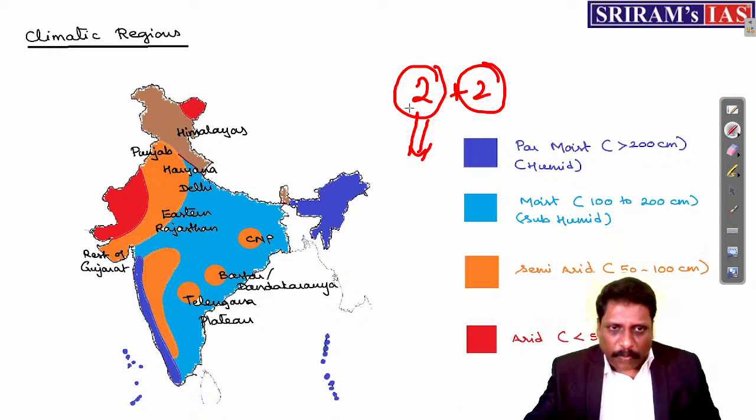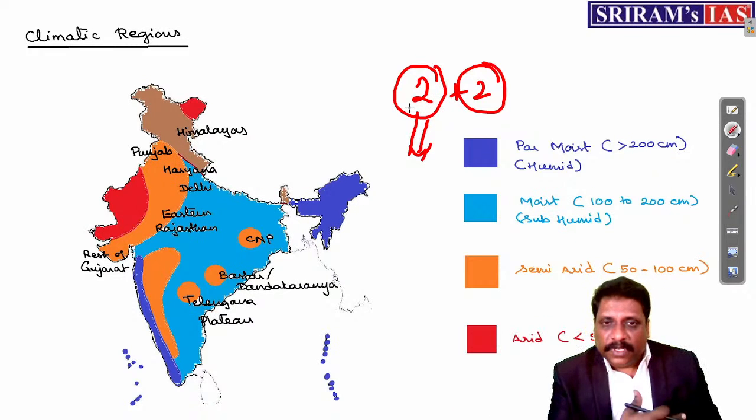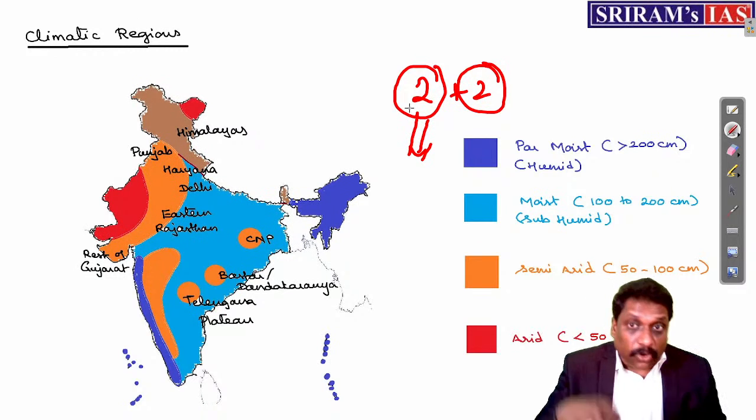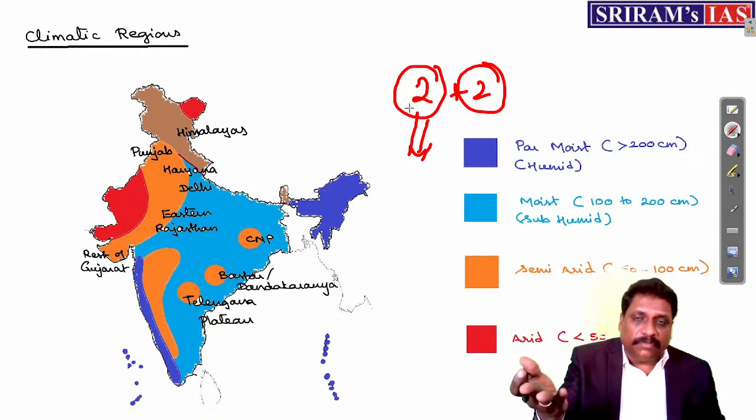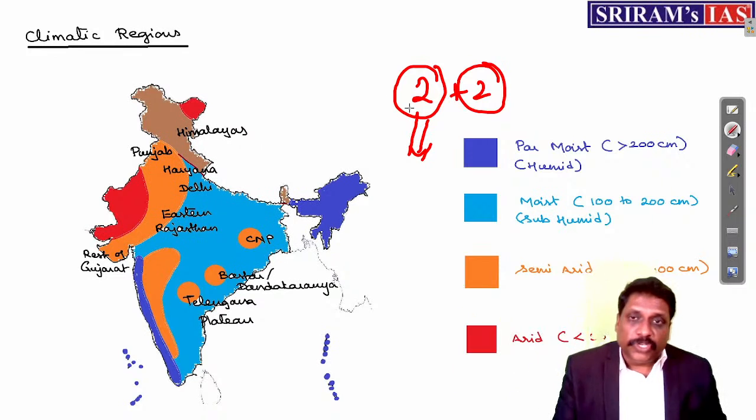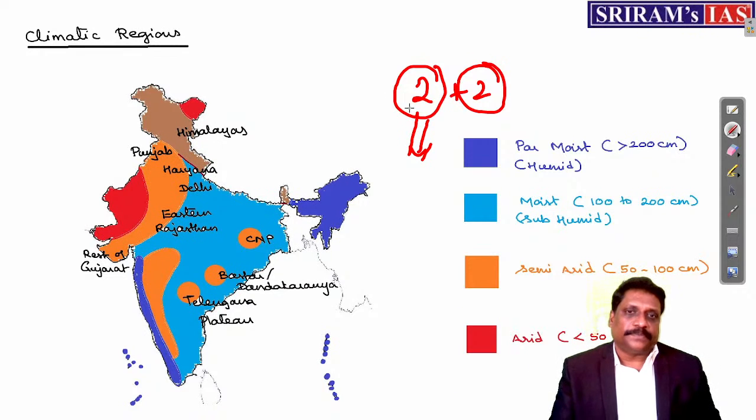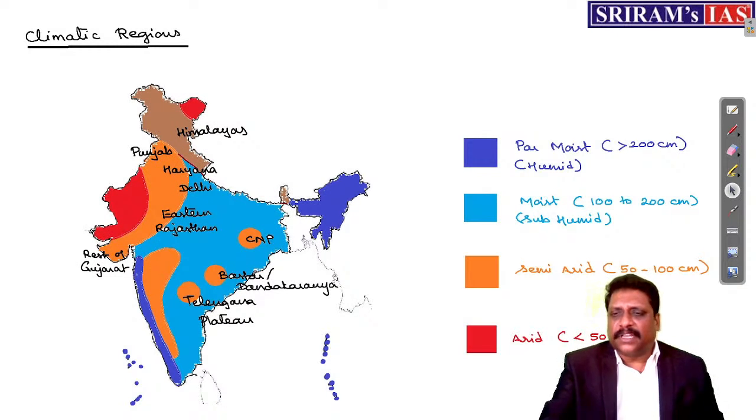Then the other 2, my dear friends: the west coast of India, which we have just seen, the Malabar coast and Konkan coast, and the northeastern states. I cannot forget the northeastern states. I have places like Cherrapunji, I have places like Mawsynram, etc. So I can put it as 2 plus 2. Here I have only 4 regions, my dear friends. Very easily I can mark it.